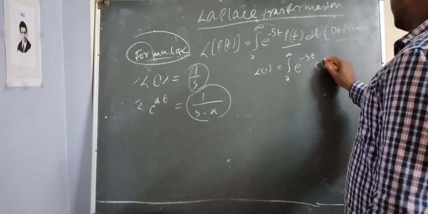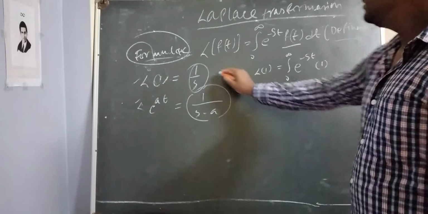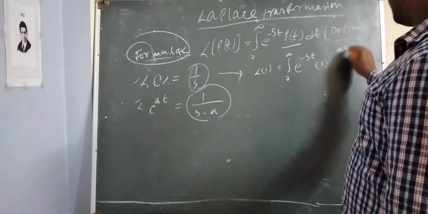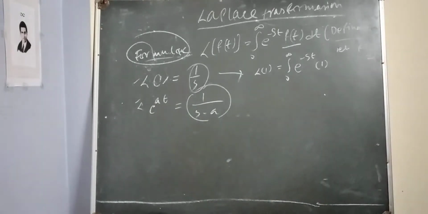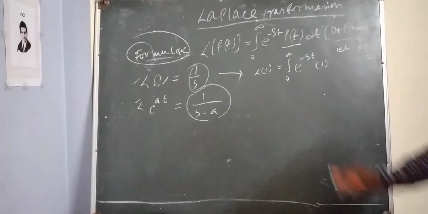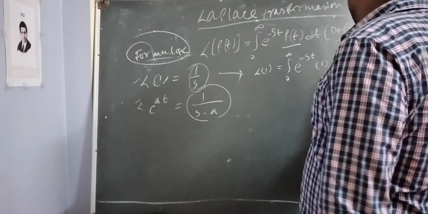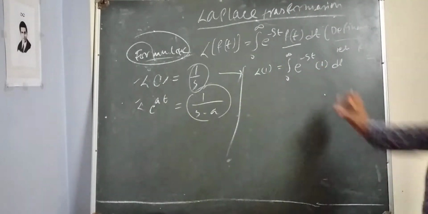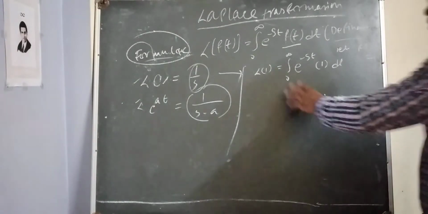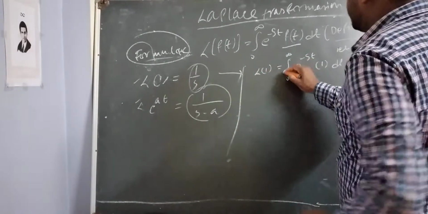Here you may write, let f of t equal 1, because f of t is a function and we need to find the Laplace of this function 1, so you may put f of t equals 1. So you just need to integrate this equation and you will get the answer.